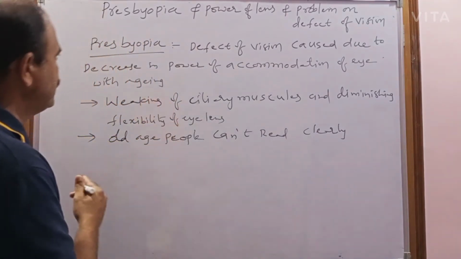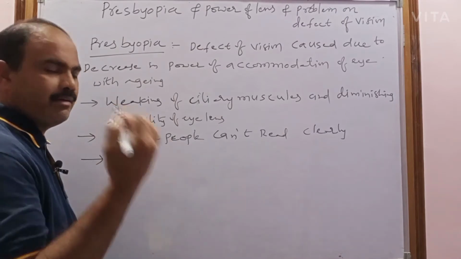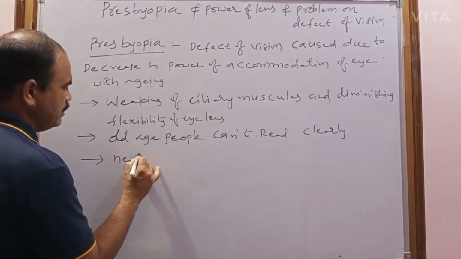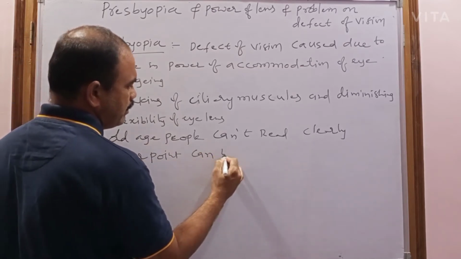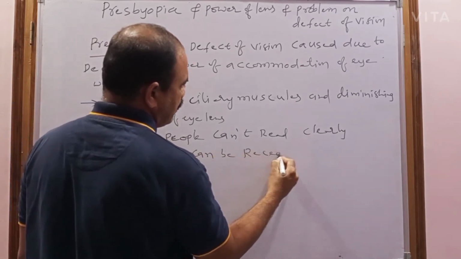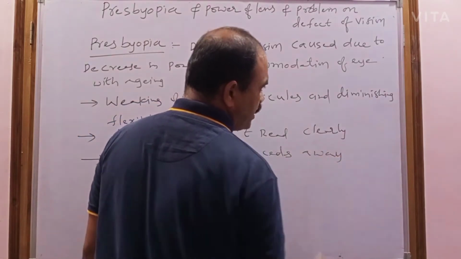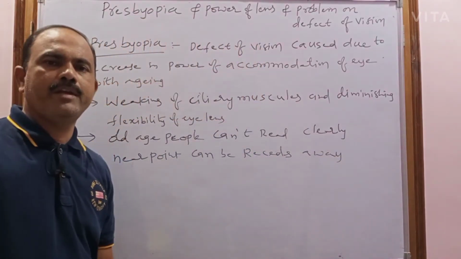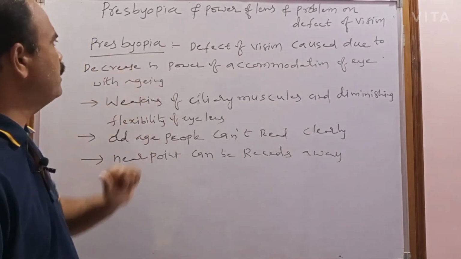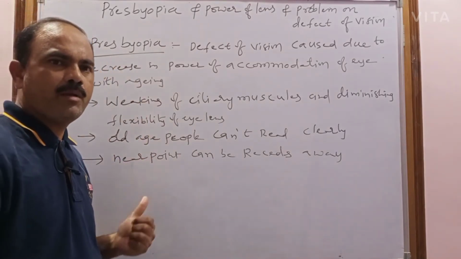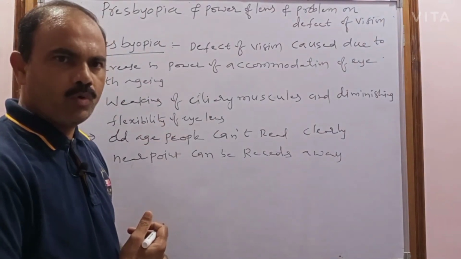Because of this presbyopia, the near point recedes away. The near point for a healthy human eye is 25 centimeters. But when a person is suffering with presbyopia, the near point will be beyond 1 meter or 2 meters.